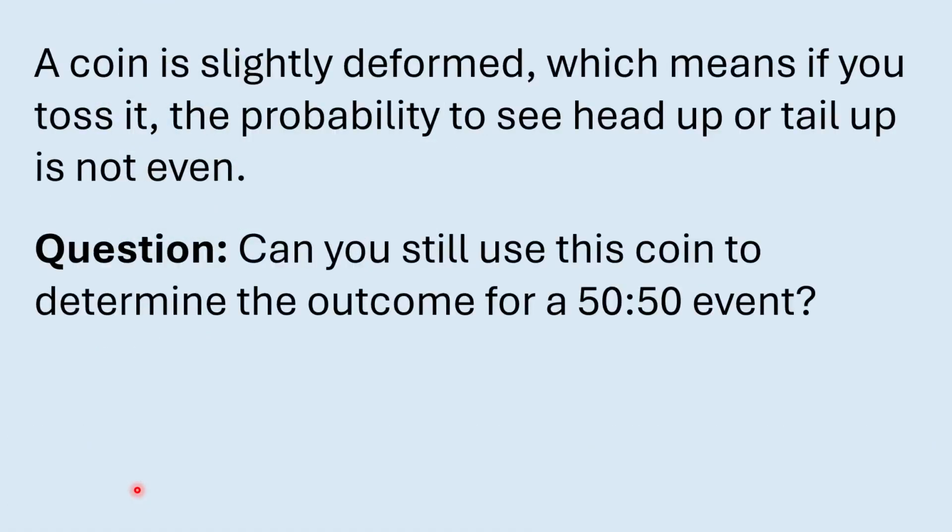And actually, I'm having such a problem. I have got a coin which is slightly deformed, which means if you toss it, the probability to see the head up or the tail up is not even. For example, the tail side is slightly heavier, and it is 55% probability to see the head up, but only 45% probability to see the tail up. So here is the question. Under this situation, do you think this coin will be completely useless, or can we still use this coin to determine the outcome for a 50-50 event? You can pause this video and spend as much time as you need to think about it, and then we come back for the answer.